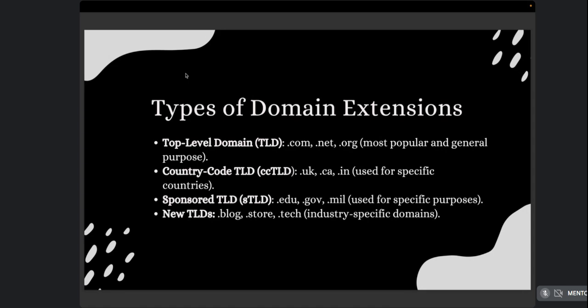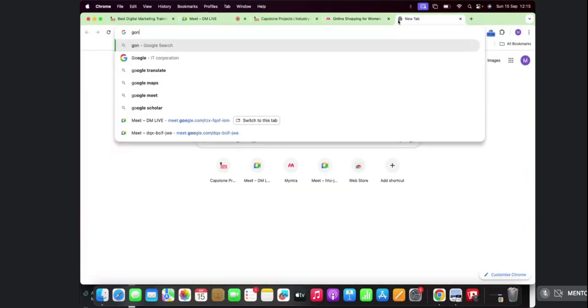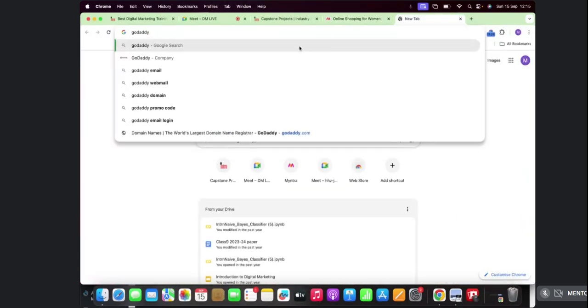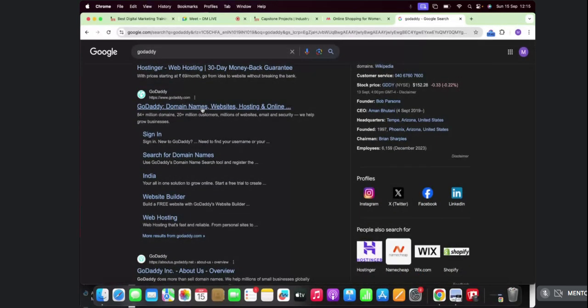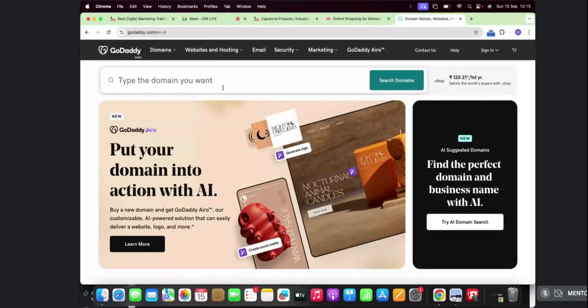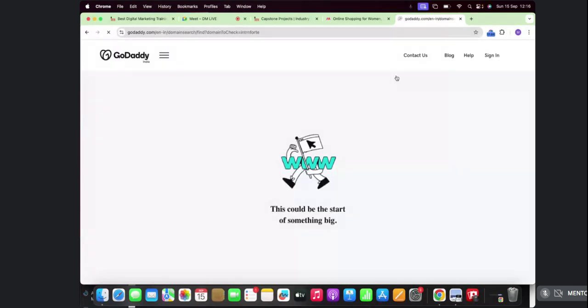When you're purchasing a domain, where do you purchase it? There are a lot of tools. I'm sure everyone has heard about the GoDaddy website, right? You can purchase on these types of domain tools: GoDaddy, Namecheap, Hostinger, HostGator. On all these websites you can easily sign up using your Gmail account. Suppose I want to buy a domain called Intern Forte, I'll just type the domain I want and click on search domain.